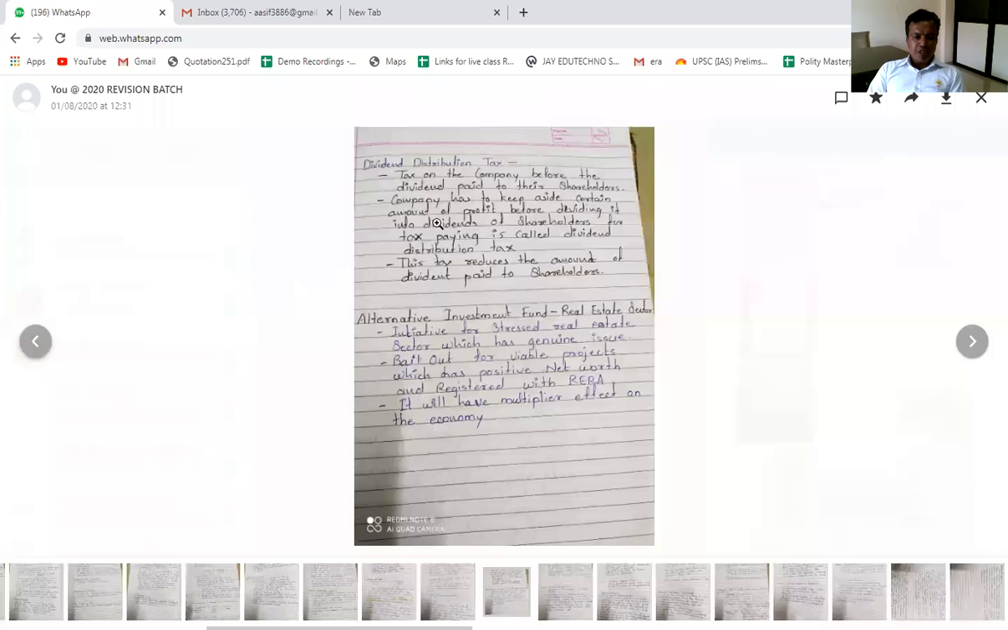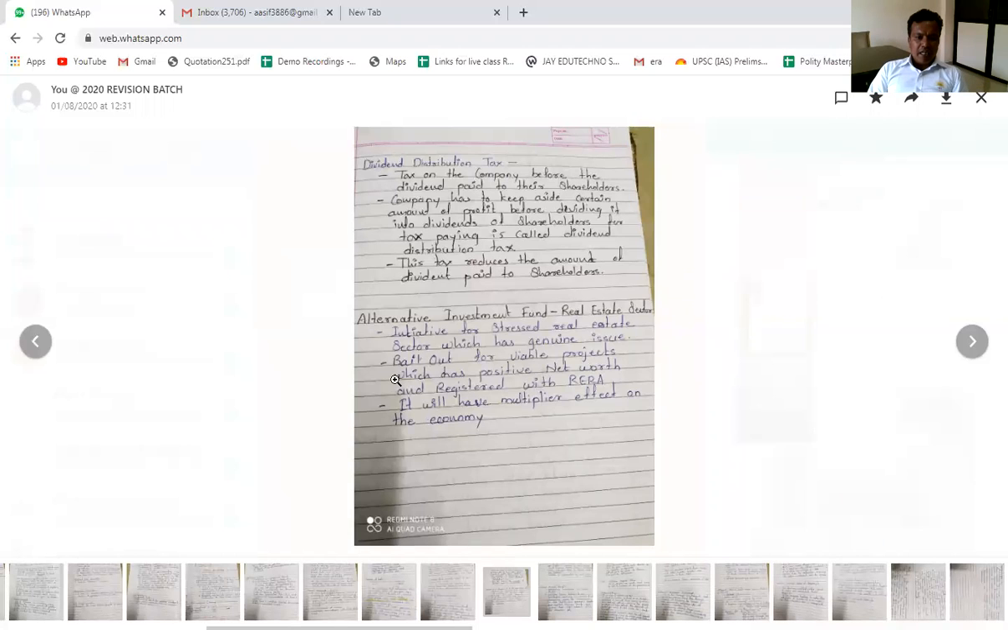Next is dividend distribution tax, which was in the news. It is the tax on a company before the dividend is paid to the shareholders. So the company has to pay a tax to the government before it pays the dividend to the shareholders. The company has to keep aside a certain amount of profit for paying tax before distributing dividends to the shareholders, and this is called dividend distribution tax. So this tax reduces the amount of dividend paid to the shareholders. That you need to know.